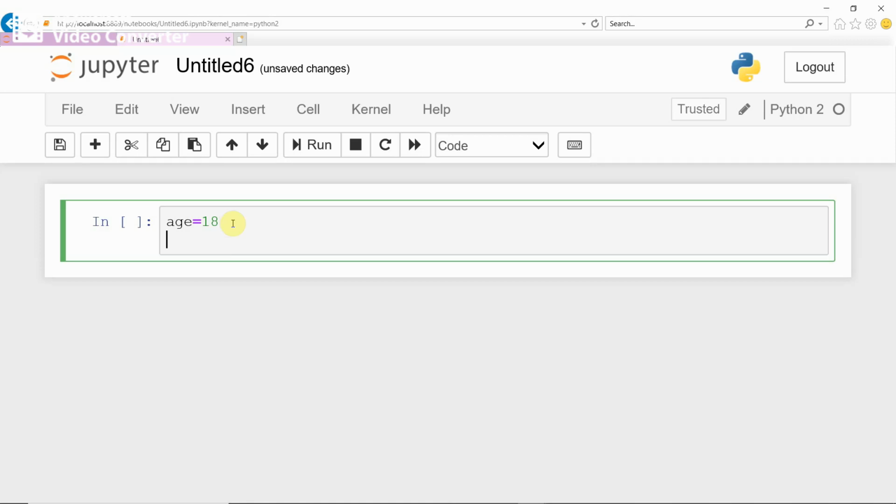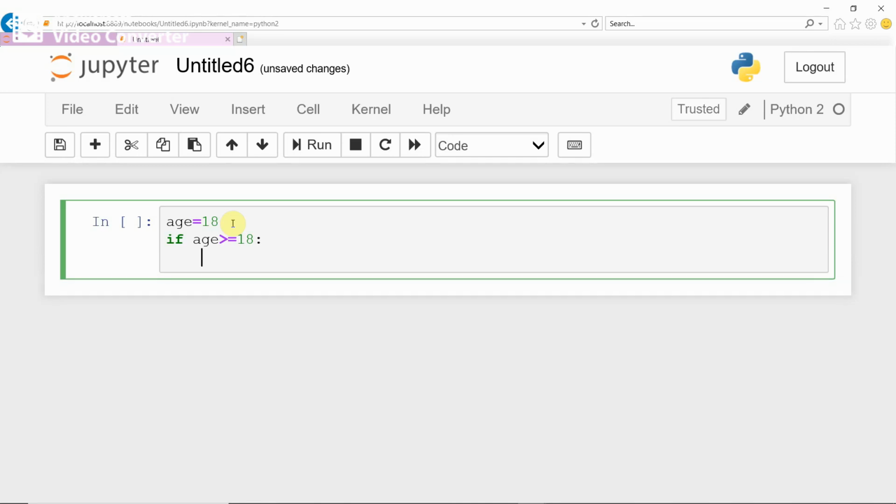For example, assign age equal to 18. And then if you want to make decision, if age greater than or equal to 18, then print eligible.